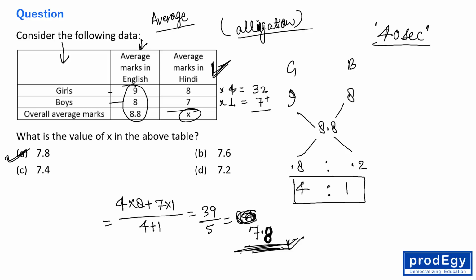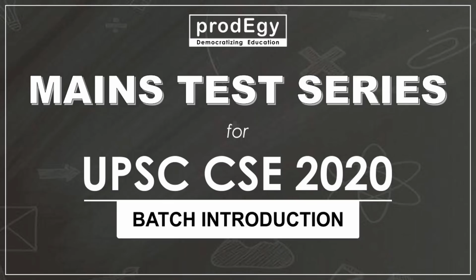In fact, I'm writing 40 seconds, which is on the higher side. If I need to solve this question inside the examination hall, I will solve it in around 12 to 15 seconds maximum. Okay, fine. Now let's move to another one.